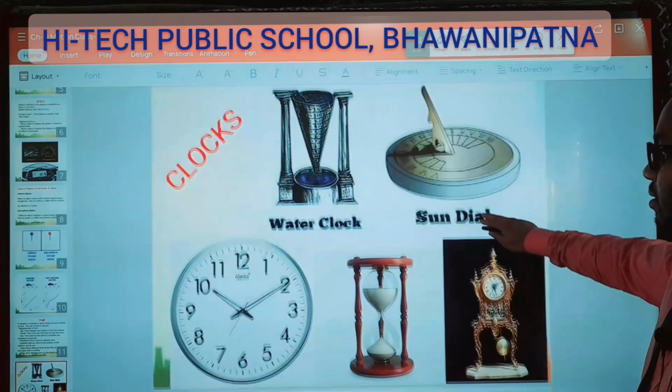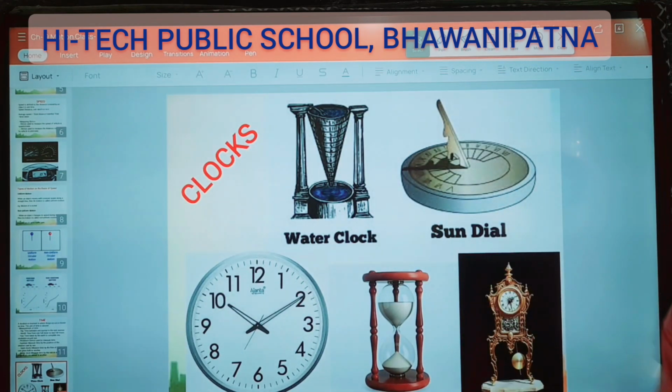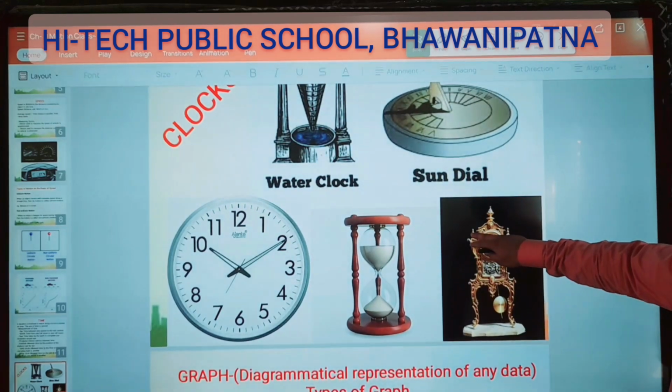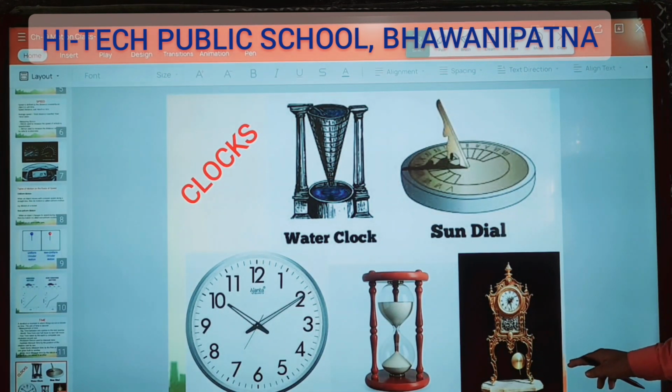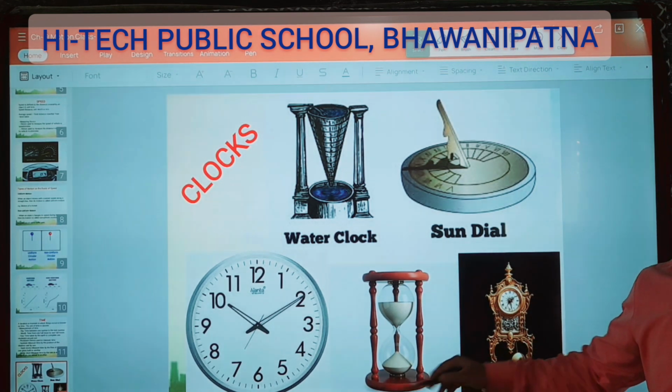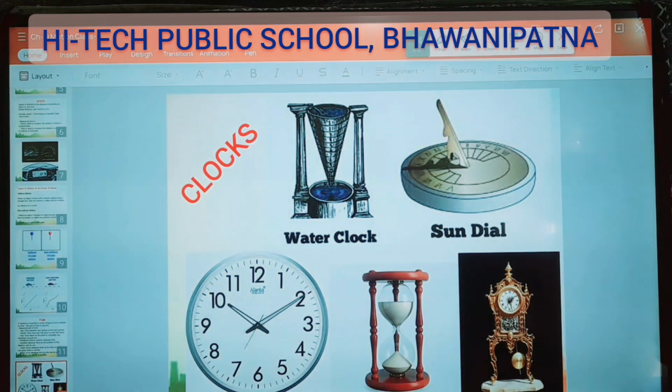Next you see water clock, sundial, then sand clock, and this one is pendulum clock. This one is sand clock. This one is a clock, and here sundial, water clock. Got it?